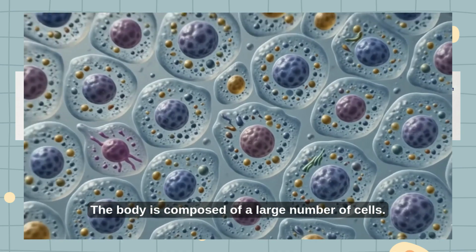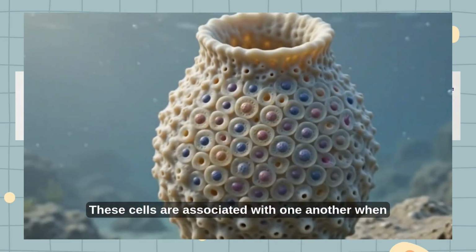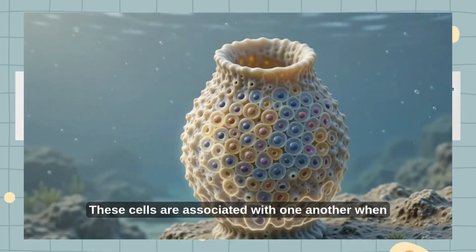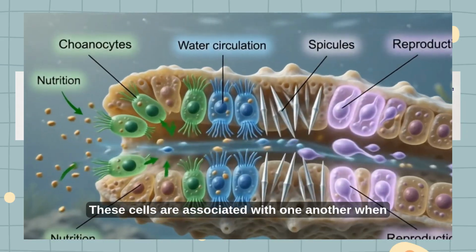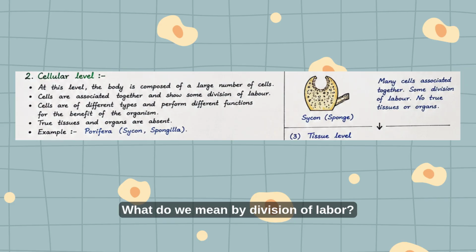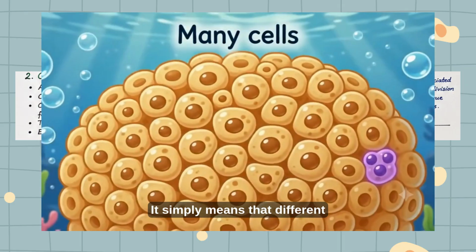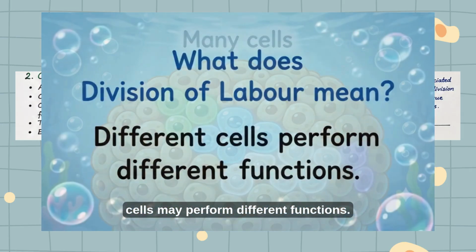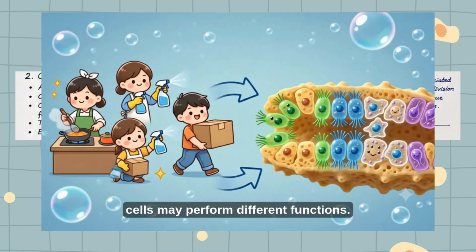The body is composed of a large number of cells. These cells are associated with one another, and there is some degree of division of labor. What do we mean by division of labor? It simply means that different cells may perform different functions.